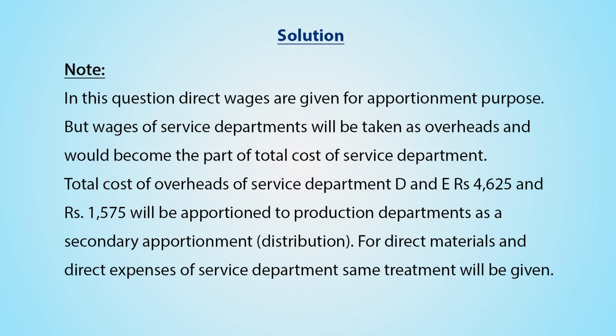Total cost of overheads of service departments D and E, rupees 4,625 and rupees 1,575, will be apportioned to the production departments as a secondary apportionment or secondary distribution. For direct materials and direct expenses of service department, same treatment will be given.